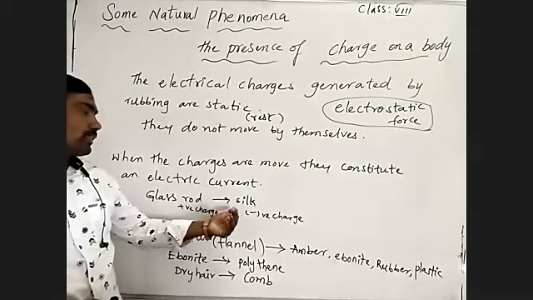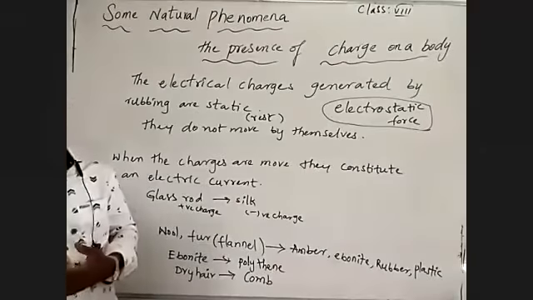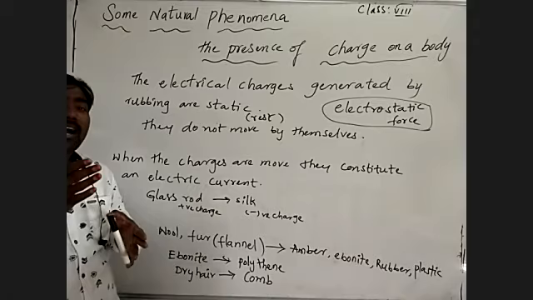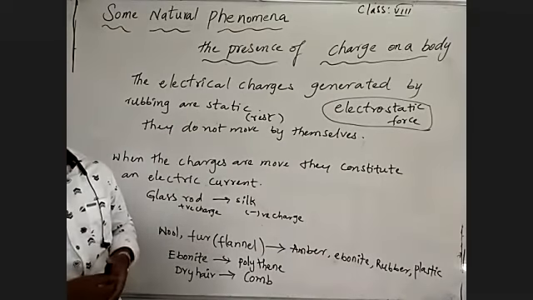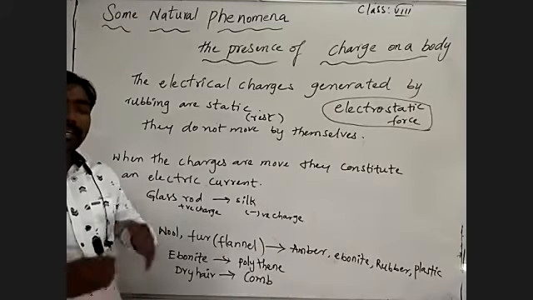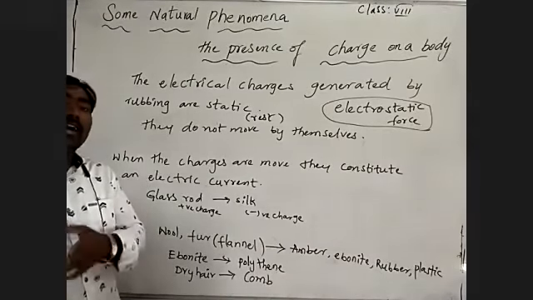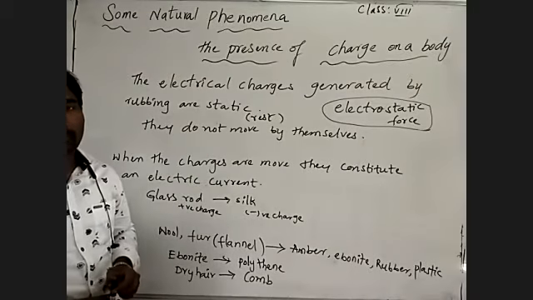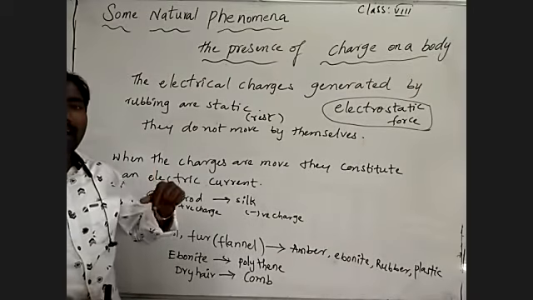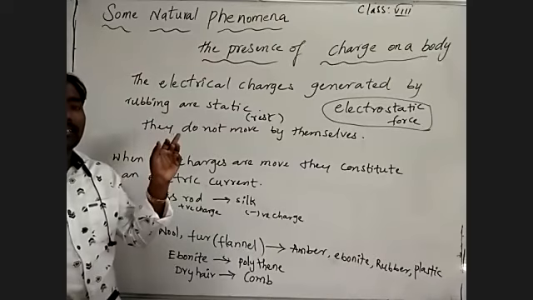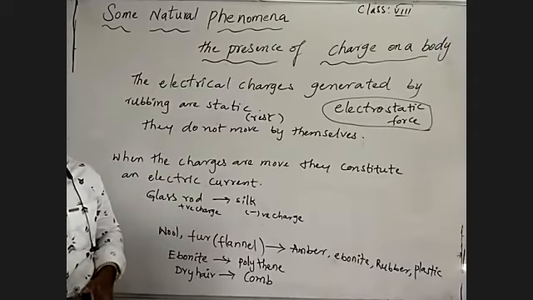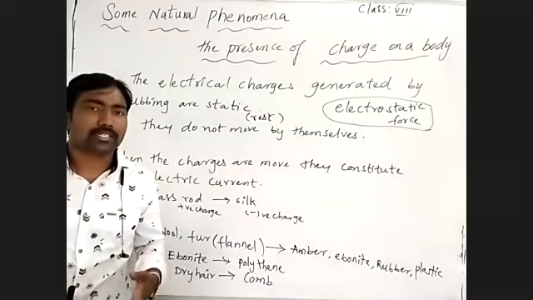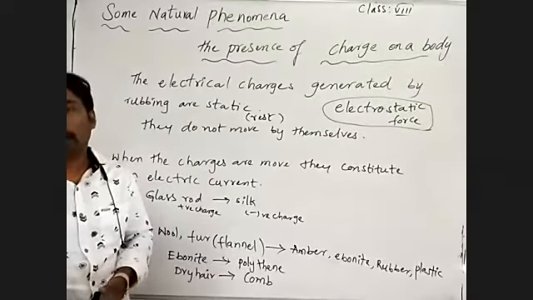A glass rod rubbed on a silk cloth: the glass rod carries positive charge and the silk cloth carries negative charge. It means the charges are on the surface of the body, and the force between charges on a body is the electrostatic force. That is only about static electric charges. Static electric charges may attract or repel. Like charges repel, unlike charges attract each other.